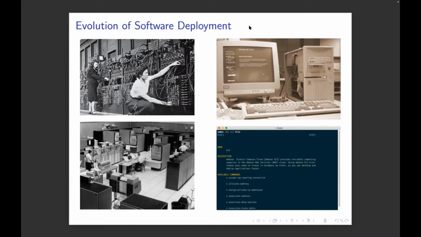In each of, at least 3 of these systems probably run Fortran, right? I'm a Fortran programmer by training. I wrote my dissertation code in Fortran. And it existed in at least 3 of these eras that we see depicted here, right? So in theory, the code that I wrote could run on, in maybe EC2, on that 90s desktop, or on that mainframe back in the 60s or 70s, right?